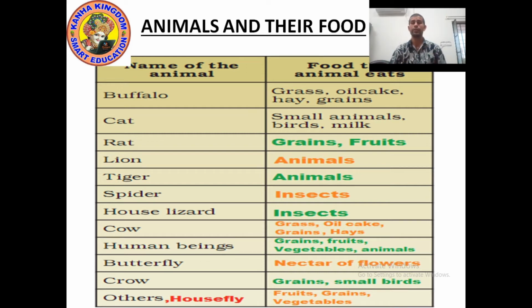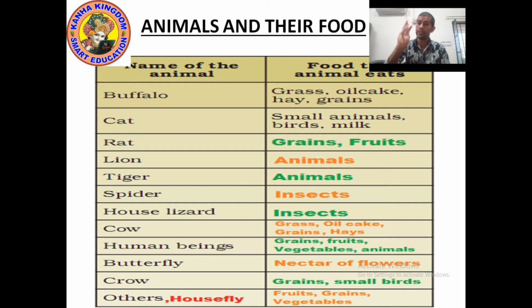In the same way, different animals eat different food. For example, buffalo. Look at the screen. What does a buffalo eat?